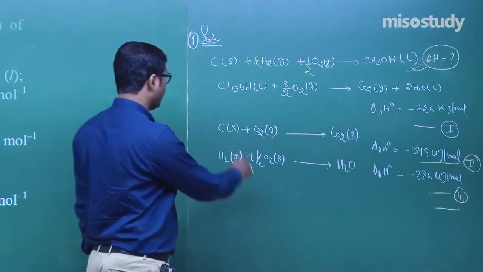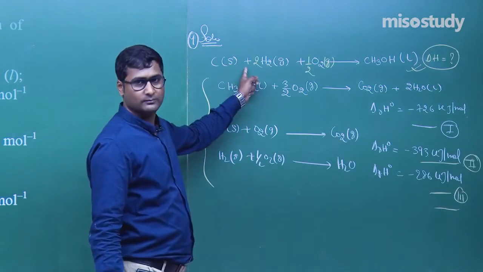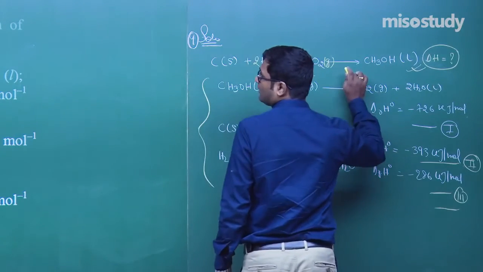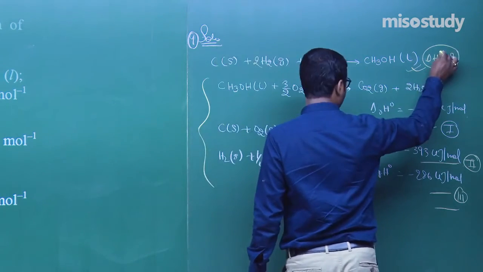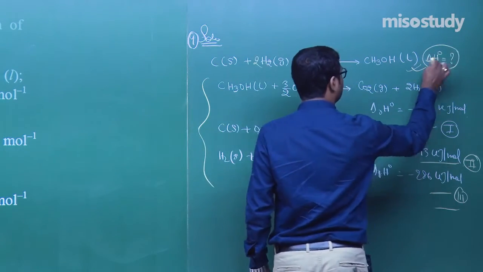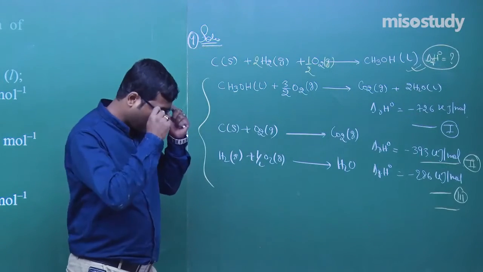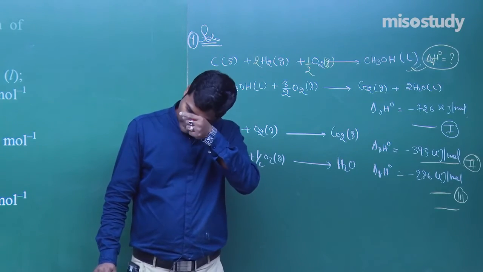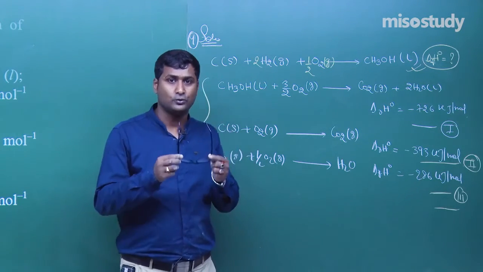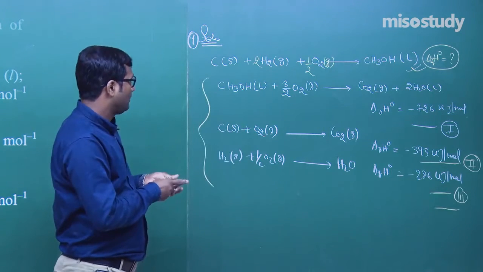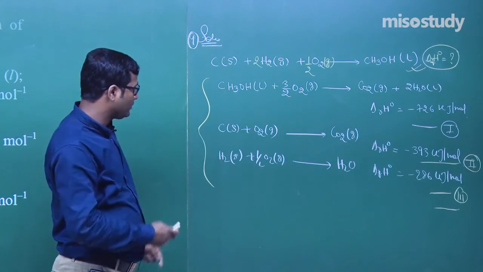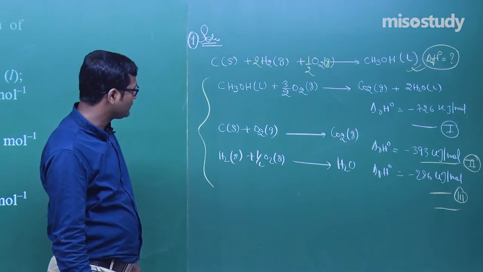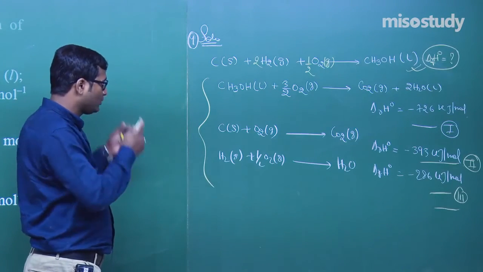Now the question here, by using these 3 equations you have to reach here, and when you reach here then you can easily find out the standard enthalpy of formation of CH3OH. Now tell me what to do. In this case, what to do, tell me. It is very simple, we can easily do. Look at, if I add equation 2 and 3, what will happen? What do we observe?